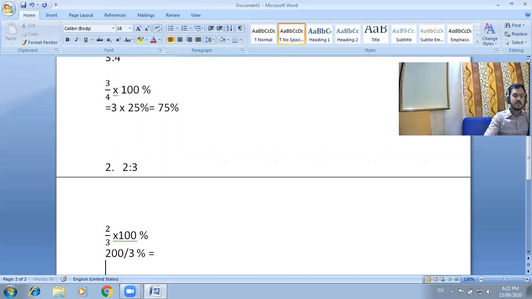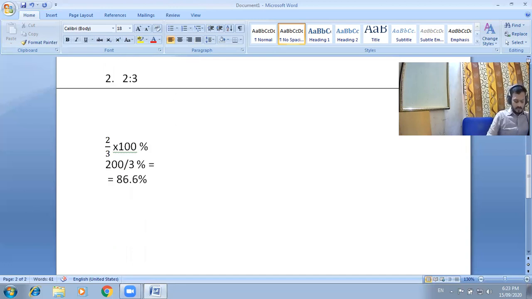Reply me, what's your answer? 3 6s are 18, carry, and again 6. So I think everyone understood the procedure to convert a given ratio into percentage. Okay, move to the next question, that is question third.